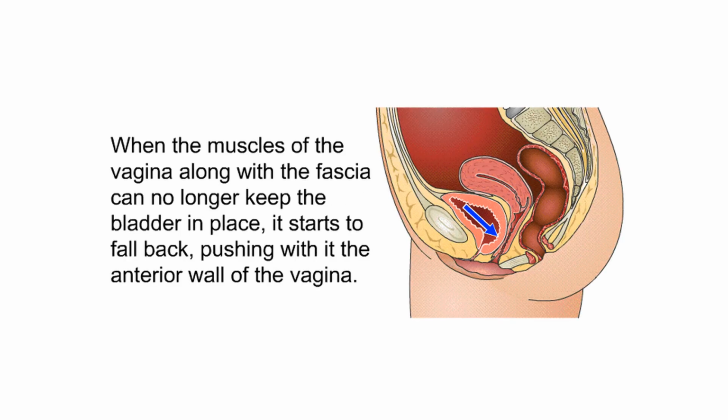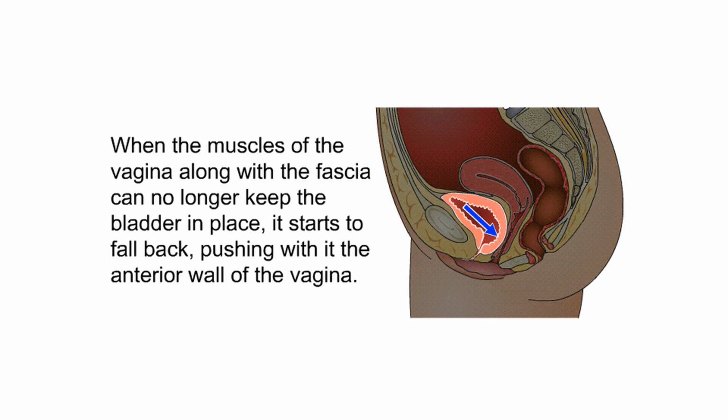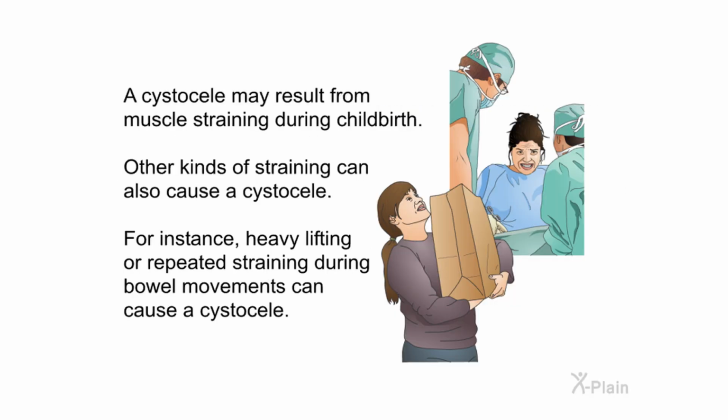When the muscles of the vagina along with the fascia can no longer keep the bladder in place, it starts to fall back, pushing with it the anterior wall of the vagina. A cystocele may result from muscle straining during childbirth. Other kinds of straining can also cause a cystocele. For instance, heavy lifting or repeated straining during bowel movements can cause a cystocele.